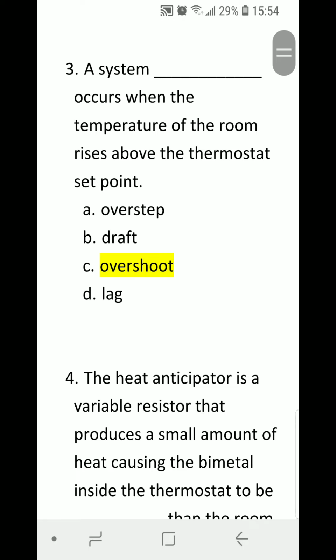Number 3. A system blank occurs when the temperature of the room rises above the thermostat set point. A, overstep. B, draft. C, overshoot. D, lag. Correct answer is C, overshoot.